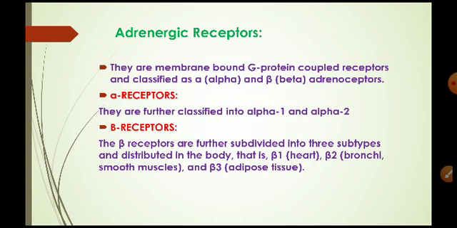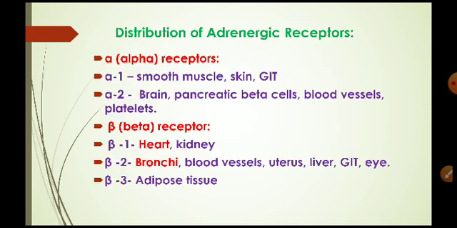Then the next point is adrenergic receptors. Adrenergic receptors are membrane bound G protein coupled receptors. They belong to the GPCR family, and they are classified into two main types, alpha receptors and beta receptors. Alpha adrenoreceptors are again classified into two classes, alpha 1 receptor and alpha 2 receptor, and beta receptors are further subdivided into three subtypes: beta 1 receptors, beta 2 receptors, and beta 3 receptors.